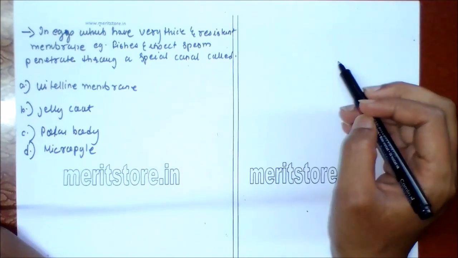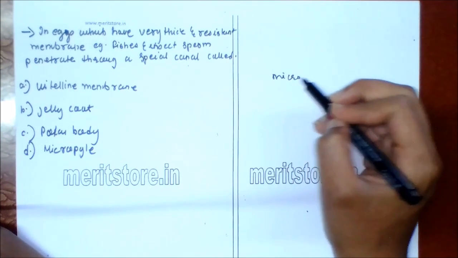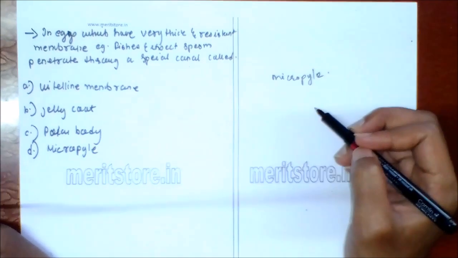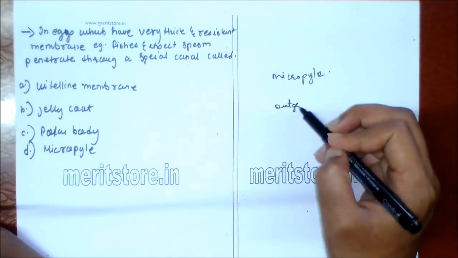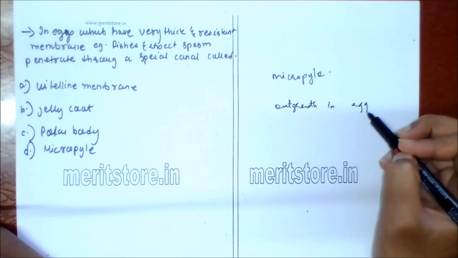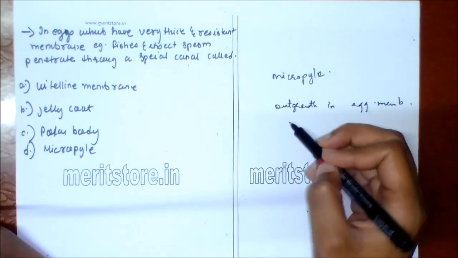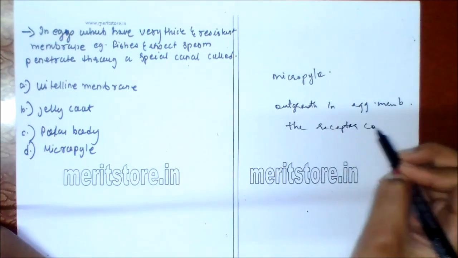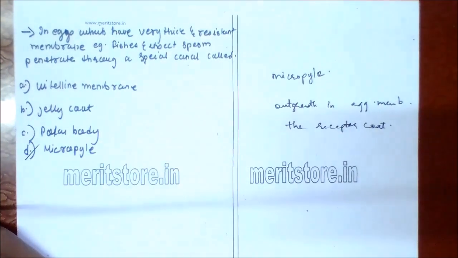In such cases, the sperm must penetrate through a special canal called micropyle, an outgrowth left in the egg membrane. So here option D is the correct answer.